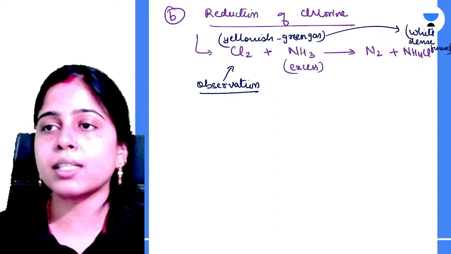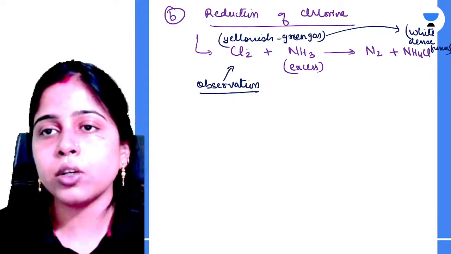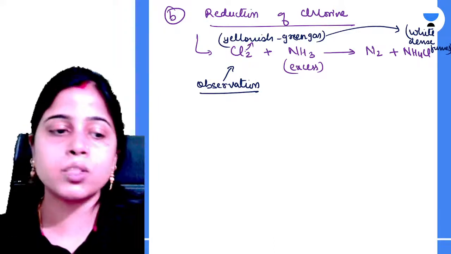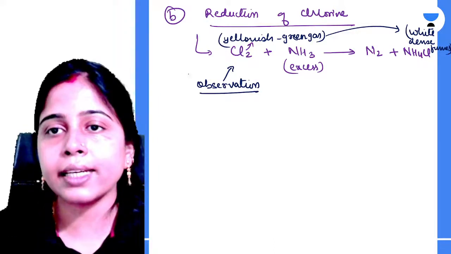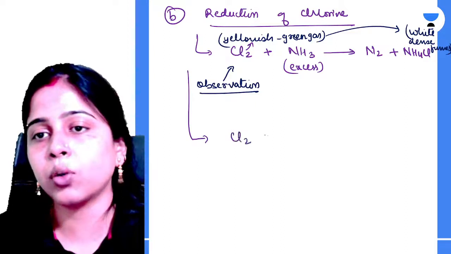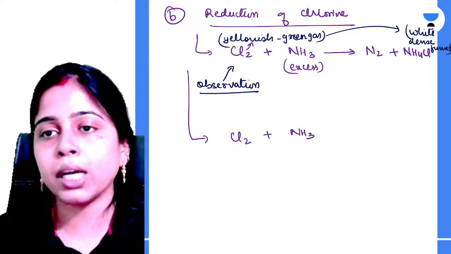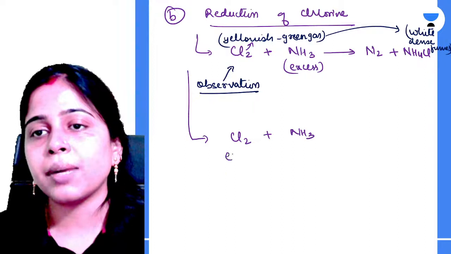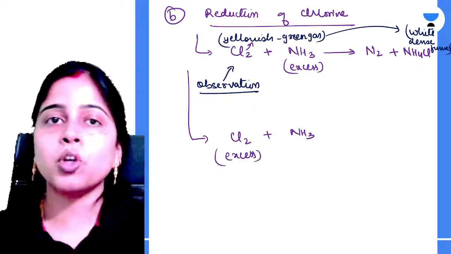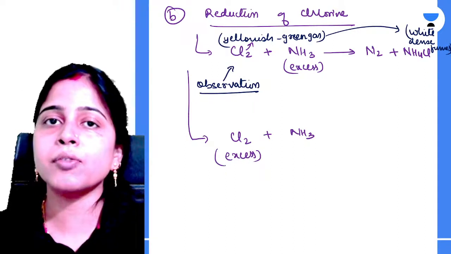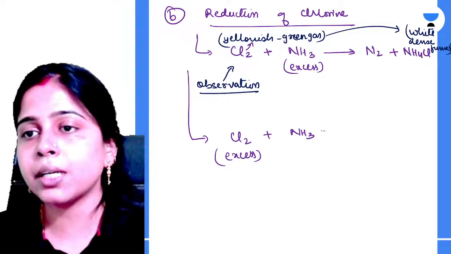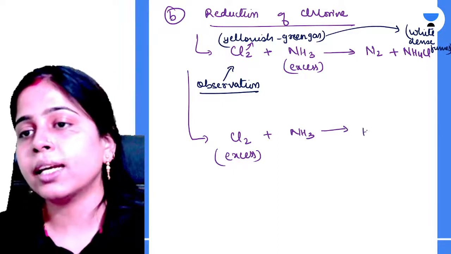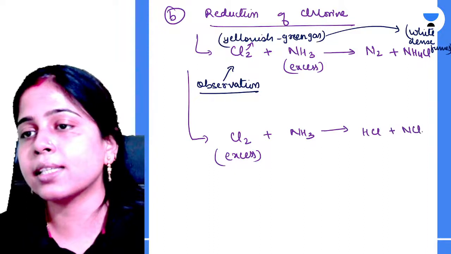Okay, so I hope it's clear. So chlorine is a yellowish green gas converted to your dense white fumes. Now the second case can be when you have chlorine reacting with ammonia, but chlorine is present in excess this time. So if chlorine is present in excess, this will form its own product. ये खुद का product form करेगा. It will form your HCl and NCl3.